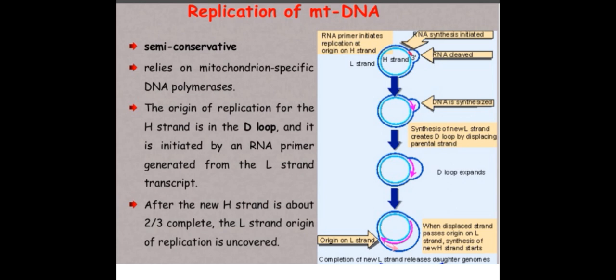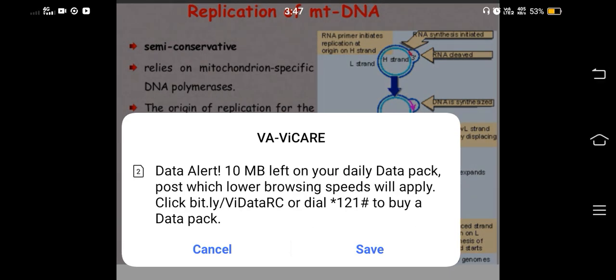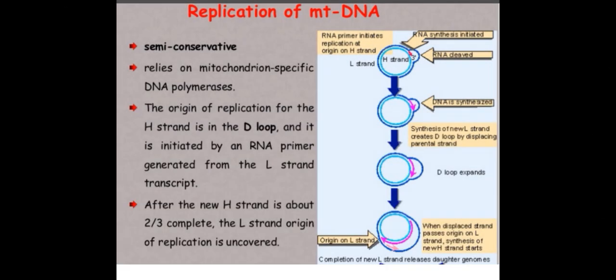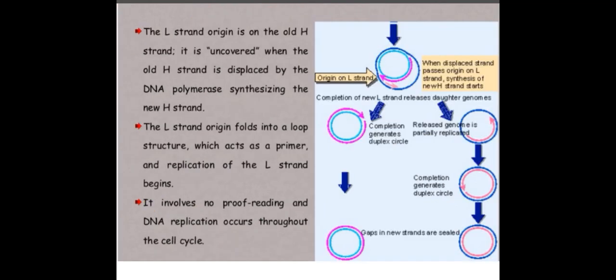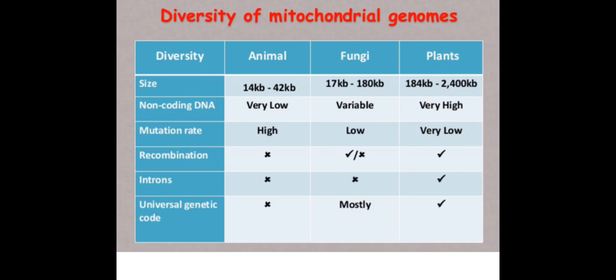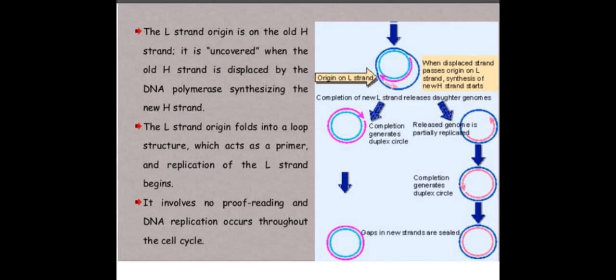After the new H strand is about two-thirds complete, the L strand origin of replication is uncovered. The L strand origin is on the old H strand. It is uncovered when the old H strand is displaced by the DNA polymerase synthesizing the new H strand. The L strand origin folds into a loop structure which acts as a primer, and replication of the L strand begins. It involves no proofreading, and DNA replication occurs throughout the cell cycle. Diversity of the mitochondrial genome.